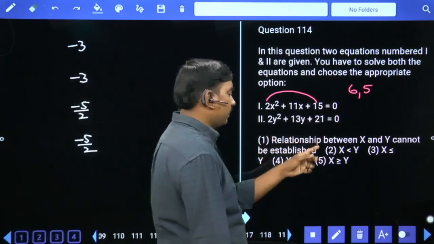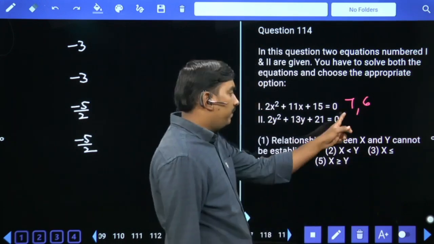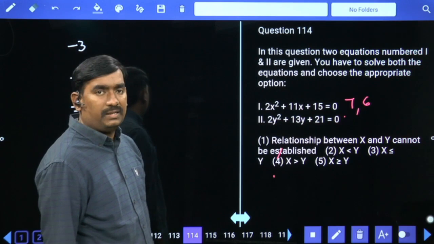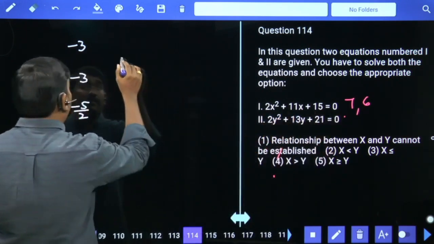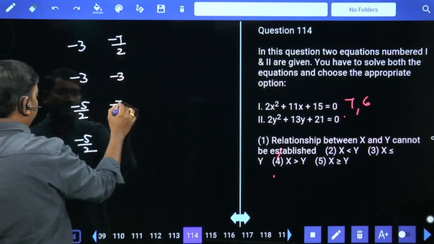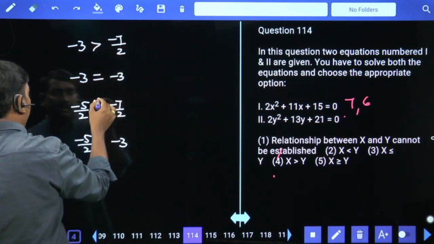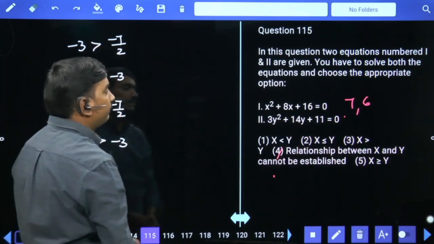2 21s are 42. 7 6s are 42. 7 plus 6 will give us 13. Initially plus 7 plus 6. Finally minus 7 minus 6. Minus 7 by 2. Minus 6 by 2 means minus 3. Greater than, equal, greater than, greater than. X greater than or equals to y.